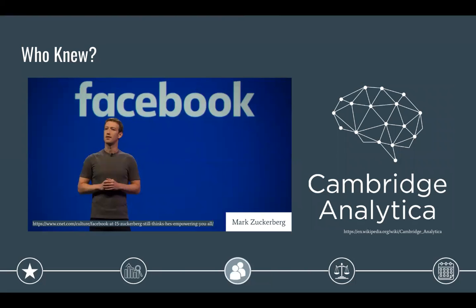Zuckerberg insists that when he first learned about the data breach in 2015, he requested that the data be deleted, and he was told that it had been. Kogan says this is not how it happened. He claims that he was not contacted by Zuckerberg at all until 2016, after the presidential election and after the voter profiles began garnering some publicity.